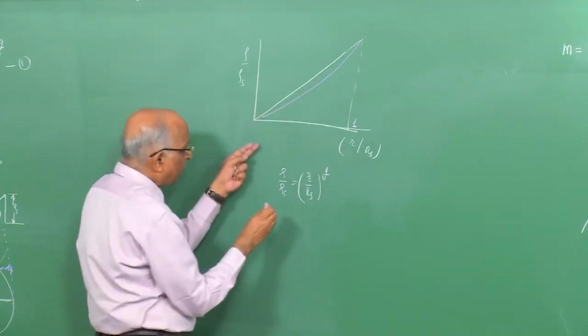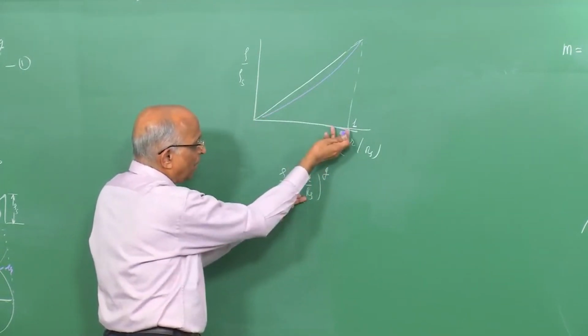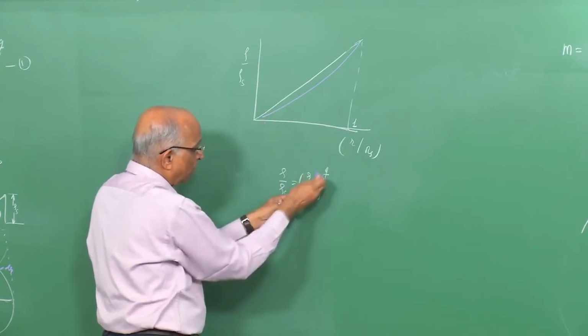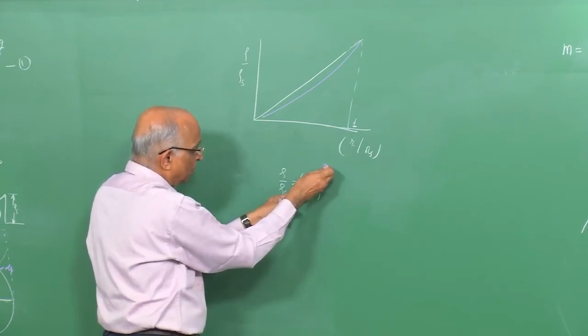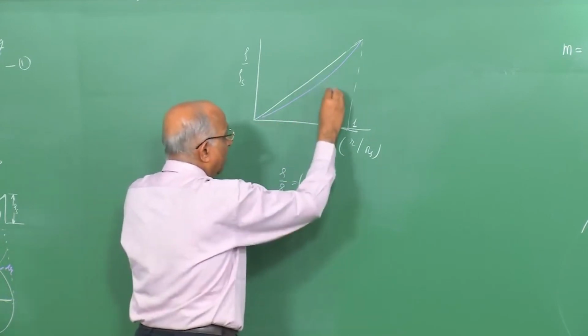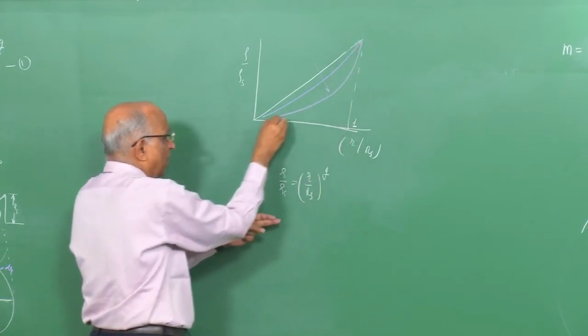That means, since this is greater than 1, when r by rs is near to this value, the magnitude is higher. When r by rs is small, because of the larger value, this being greater than 1, the magnitude changes. As the value of q increases, let us say when q is 10, it could be like this.